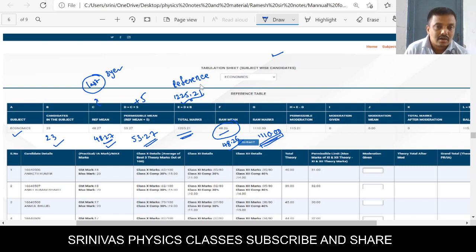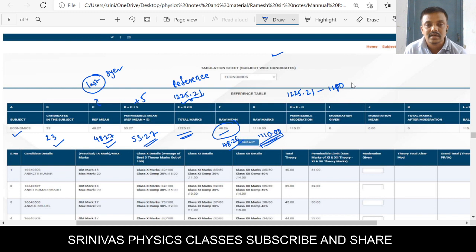That means you can add some more marks according to the reference. When you compare with the reference old historical result and permissible result, and your updated marks are less, then you can add some marks, right? How many marks can you add, right? 1225.21, that is the total permissible, but you entered according to your class 10, 11, 12 marks, which is 1110.